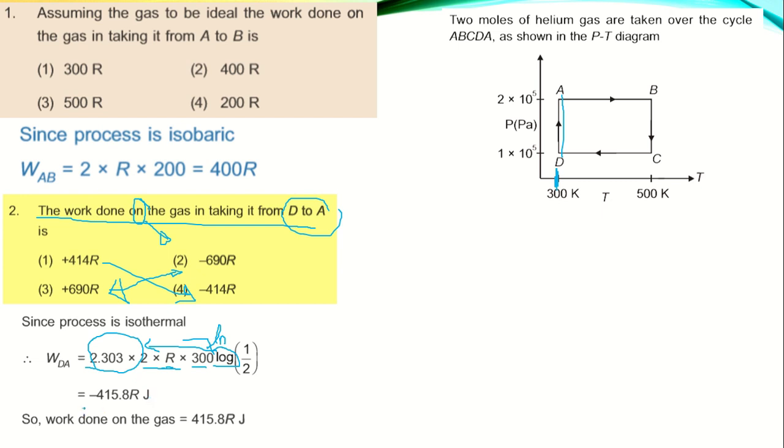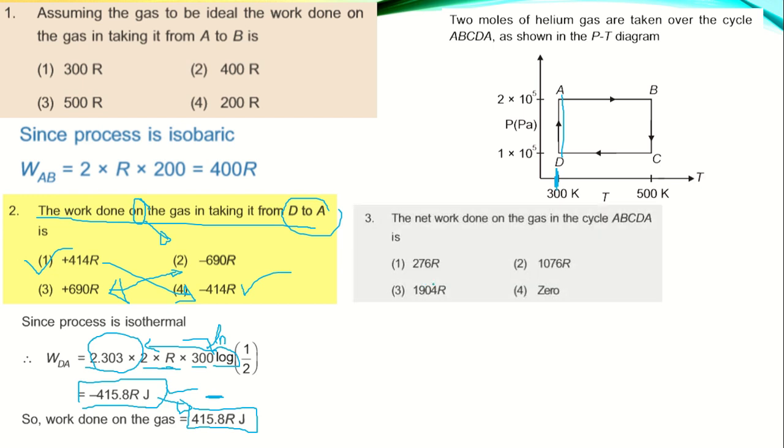You will get the answer minus 4.15. Now if you just tick this, it will be absolutely wrong, because you are getting the value in minus, but we have to substitute the value for work done on the system. The sign convention says it is minus, so minus of minus will be plus, so the answer will be 1.